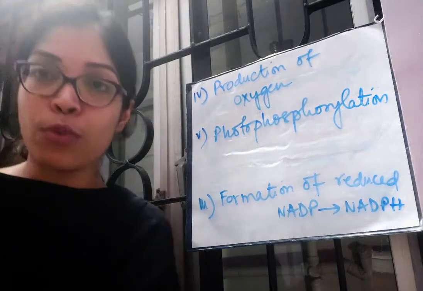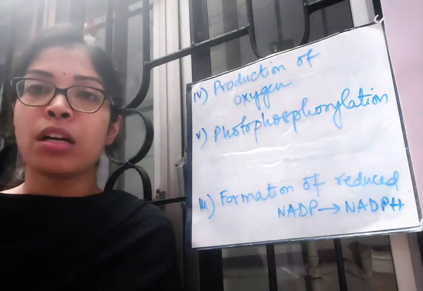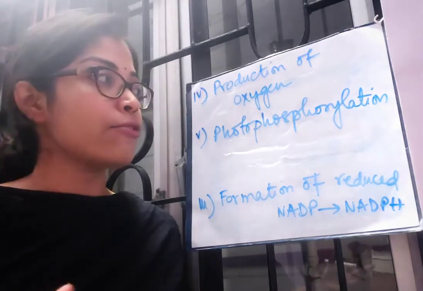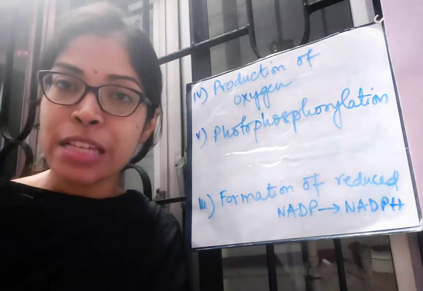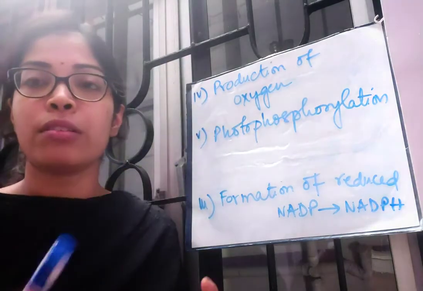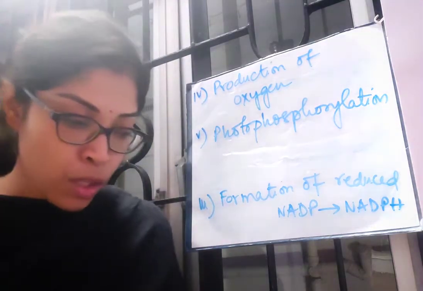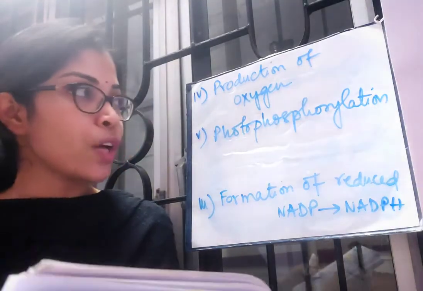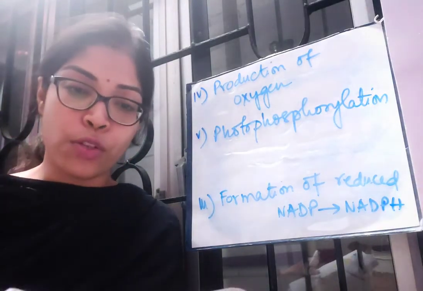I have discussed it previously, so you already know what is photophosphorylation. Basically the formation of ATP from ADP and inorganic phosphate in presence of sunlight takes place as the 5th step of light phase. I'm not repeating photophosphorylation again because I've already discussed it.